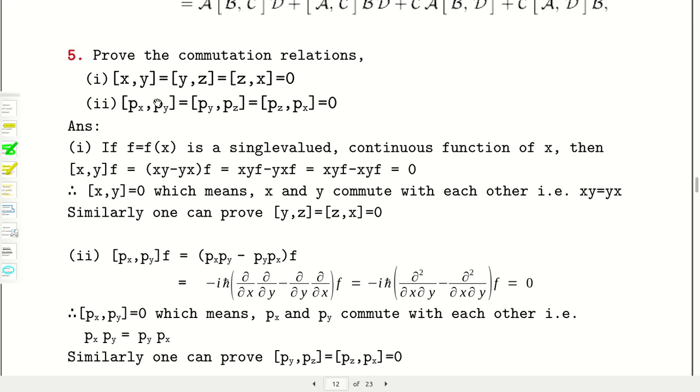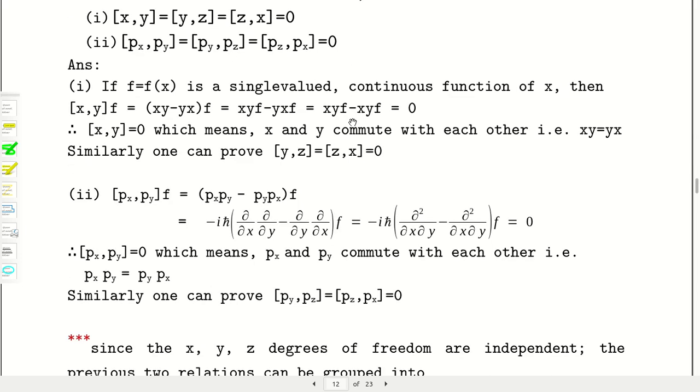Now prove the commutation relation [x,y], [x,z] will be 0. Px, py, that is the x component of momentum and y component of momentum, are commutating operators. So those operators, that is xy, yz, zx, they should have simultaneous eigenfunctions. Similarly px, py, pz, they should have simultaneous eigenfunctions also. And it is to be proved.